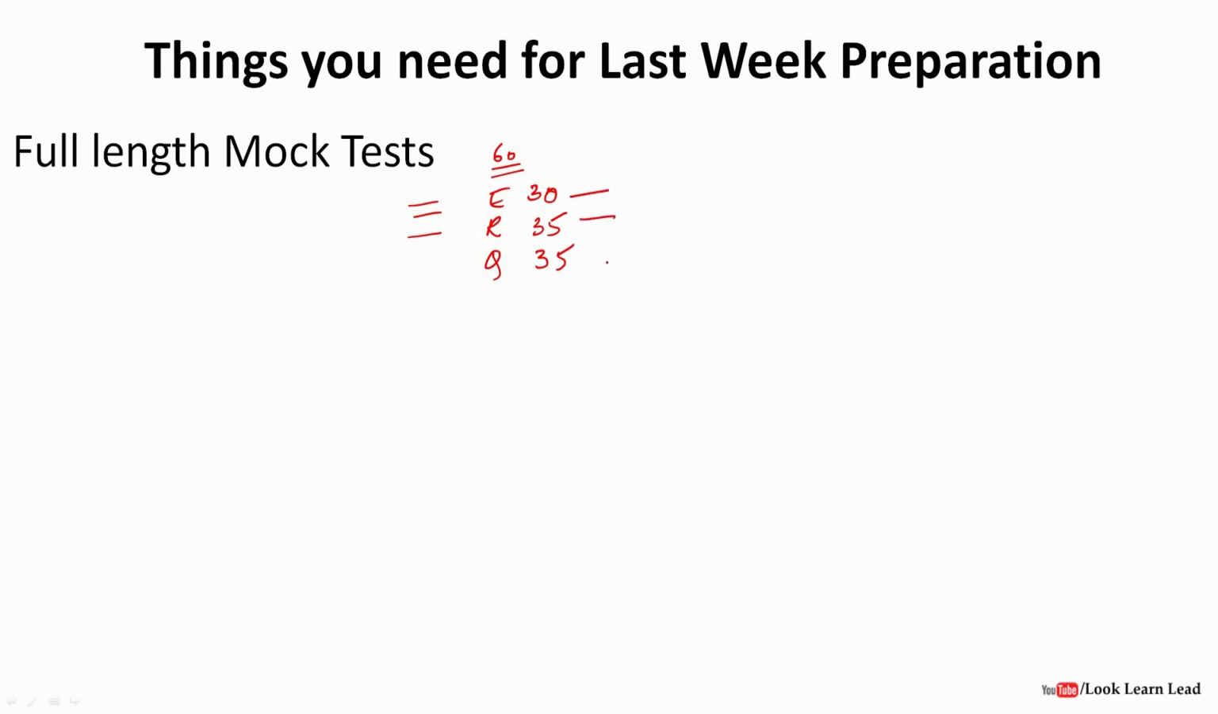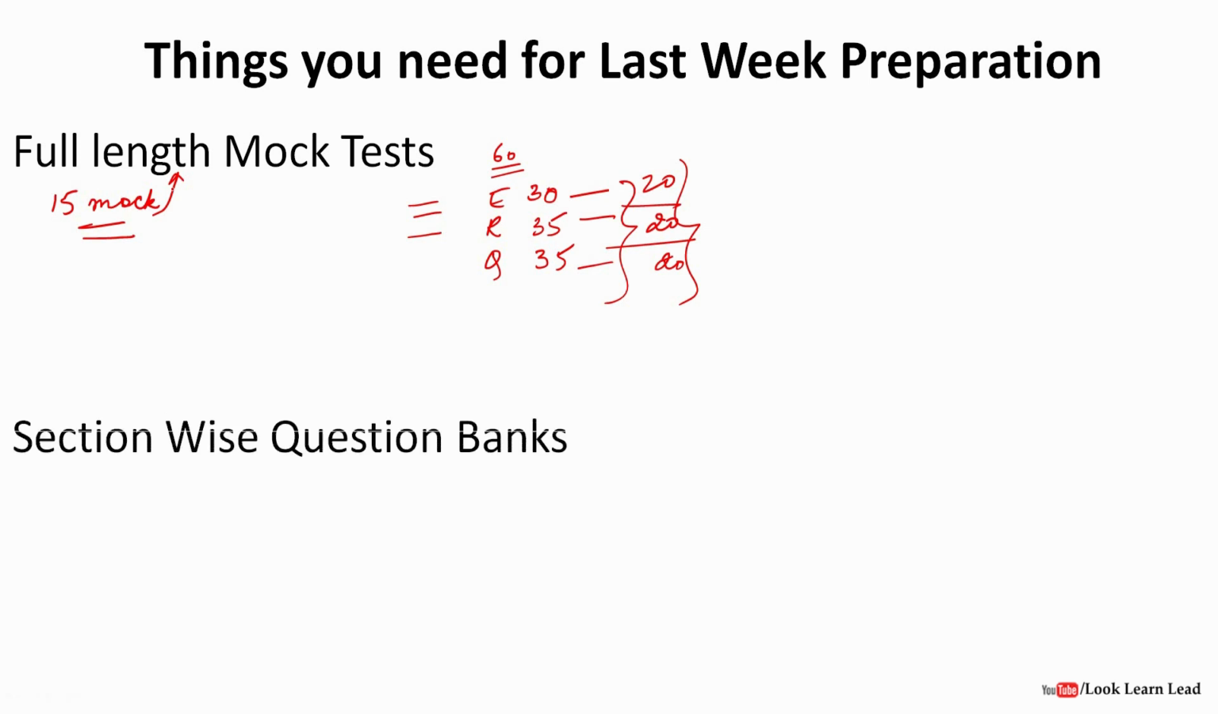and 20 minutes would be allotted for each section. Remember, you have a sectional cutoff and sectional time limit for the SBI prelims junior associate exam also. The time limit is sectional. So you should have at least 15 full length mock tests to solve. Only then would you be able to gain your speed or improve your performance.